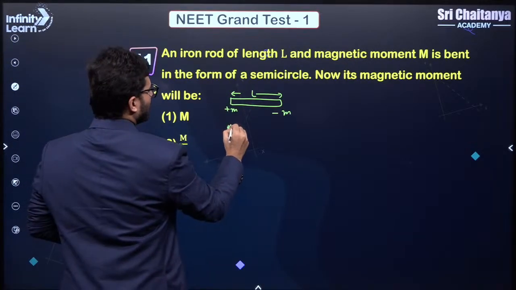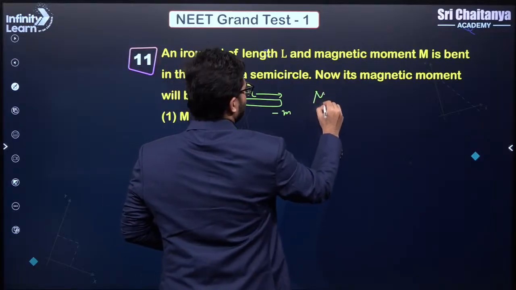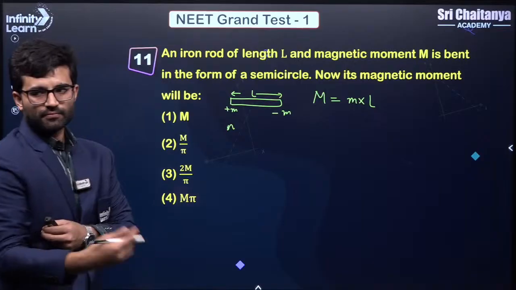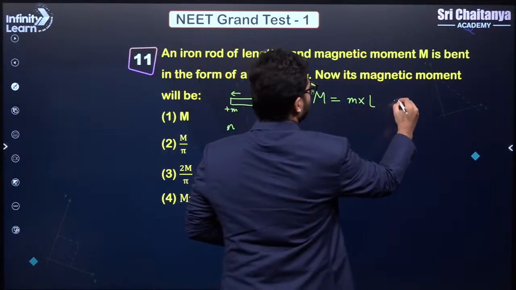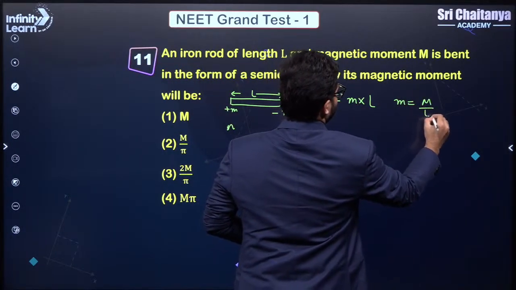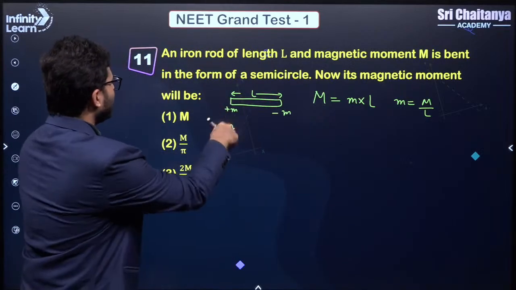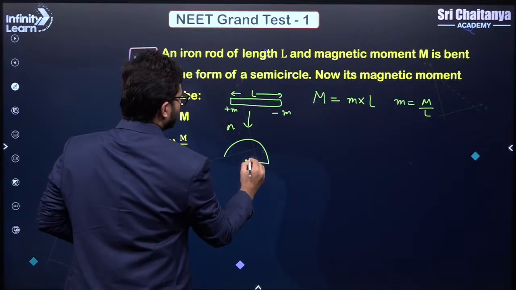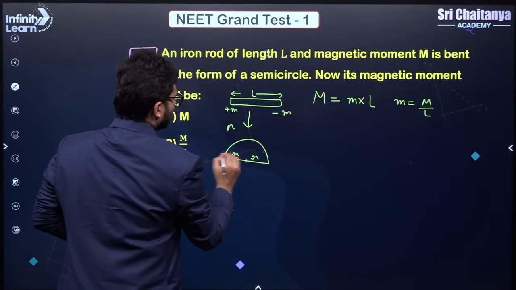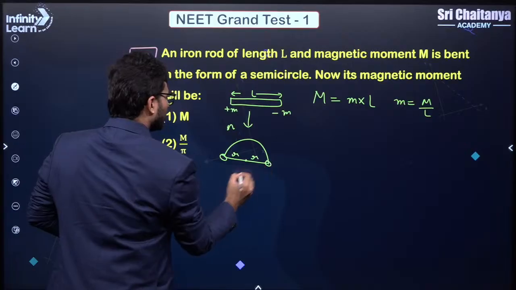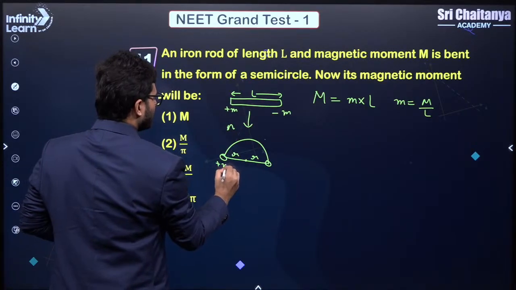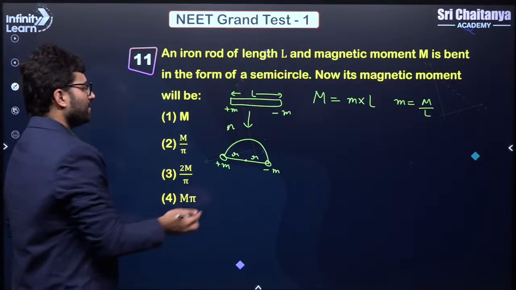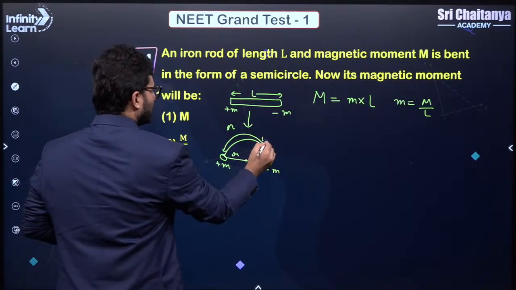What is magnetic moment? Magnetic moment is pole strength m into the length, which is L, right? So what is small m from here? Pole strength we can calculate, that is M by L, correct? Now they are saying that we are bending it into the form of a semicircle. Let's say the radius is R, correct? So again these ends will have the same pole strength, plus m and minus m, because pole strength will not change, correct? So this length is still L.